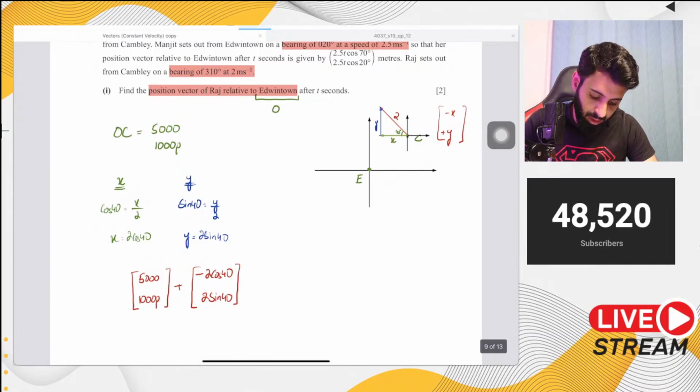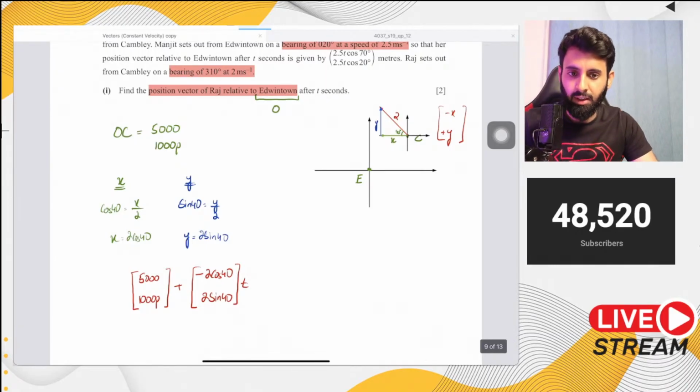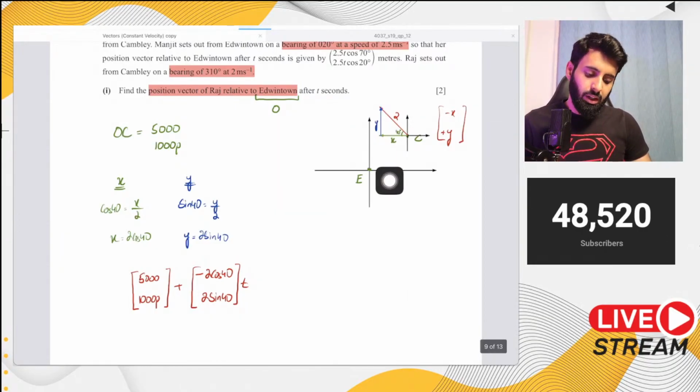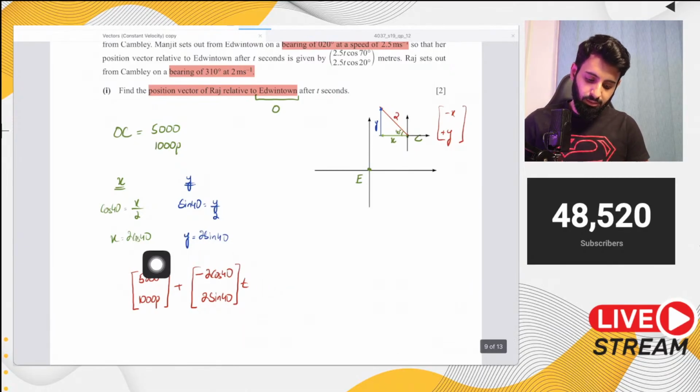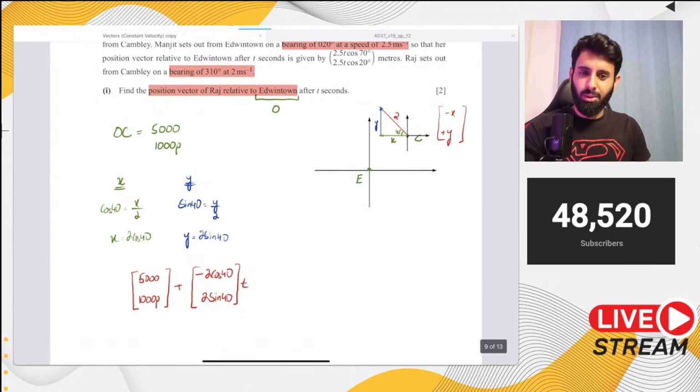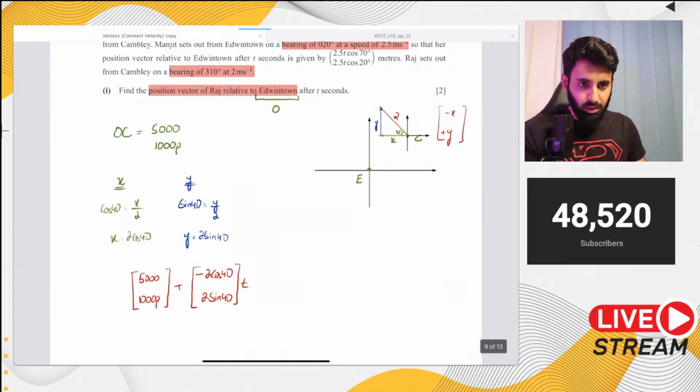And this we multiply by t. Now, even though it's a 2-mark question, going the extra mile will help you be quite sure of your answer, and will help you understand the question as well. So there you go, that's your answer.